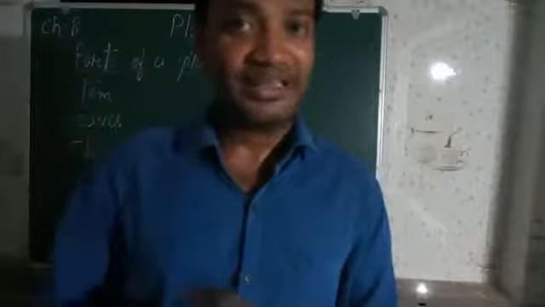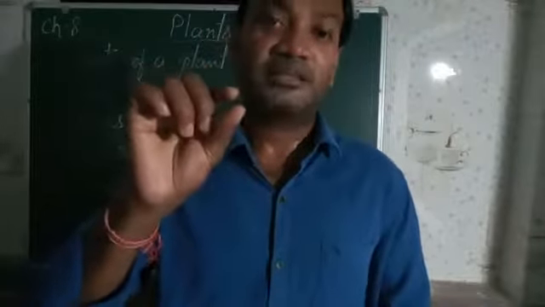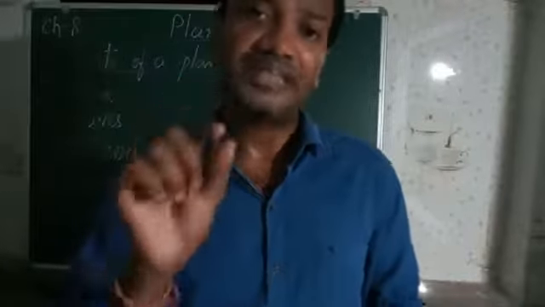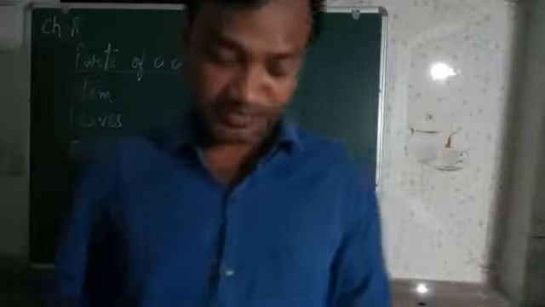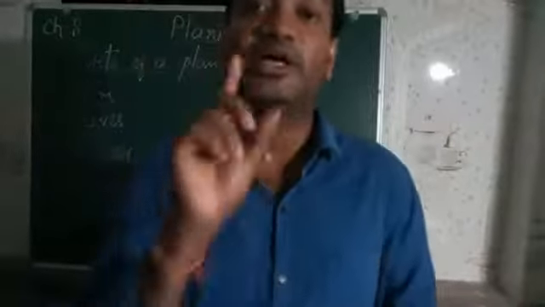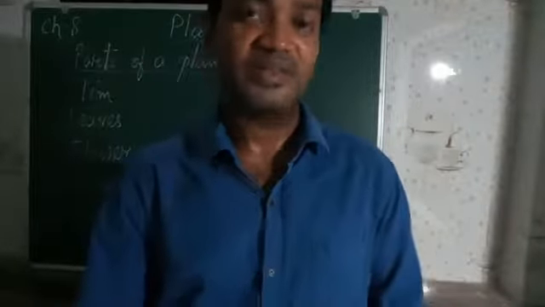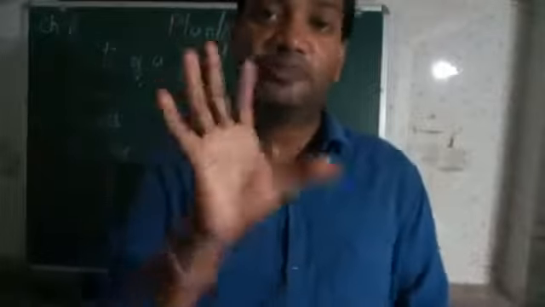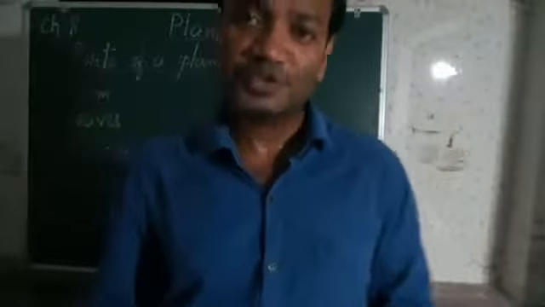Various fruits have various types of seeds, and some fruits have only one seed. Can you name one? Yes, it is mango. Inside the mango, a big seed is there, and from that seed a mango plant grows.